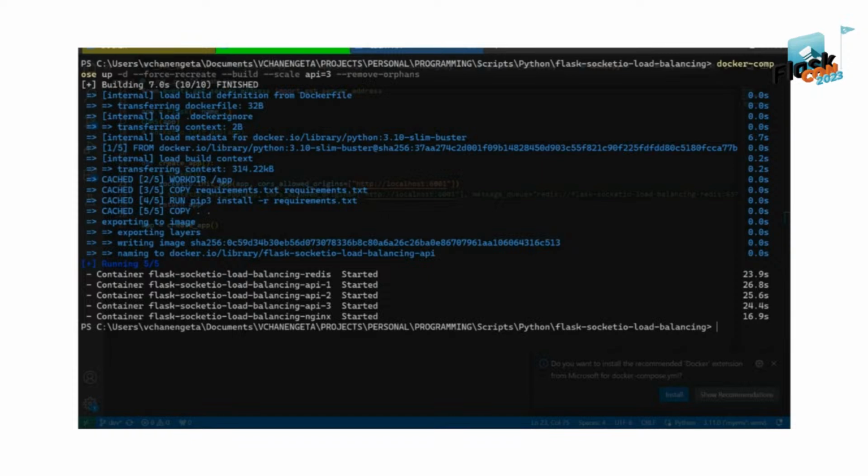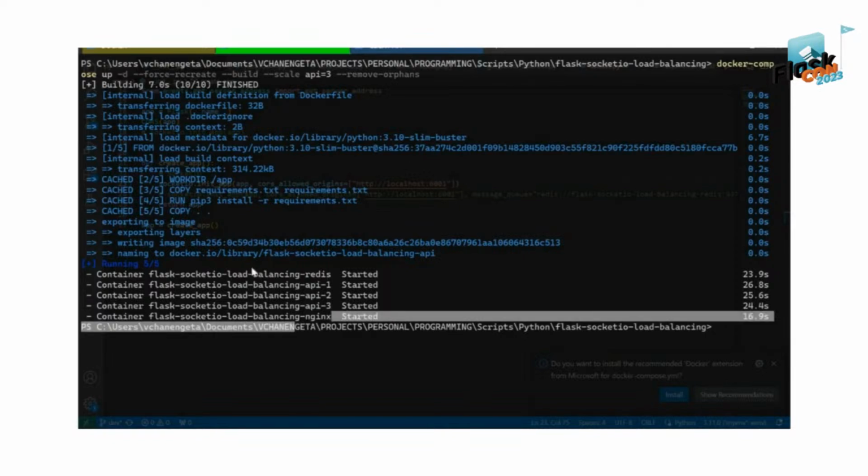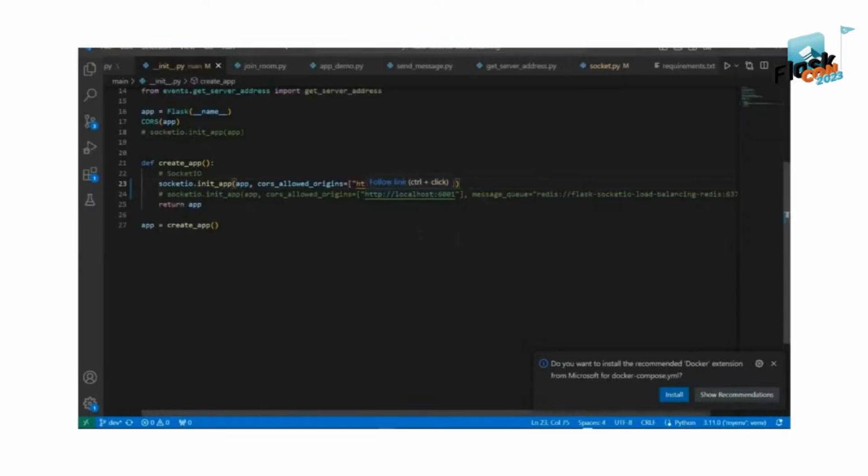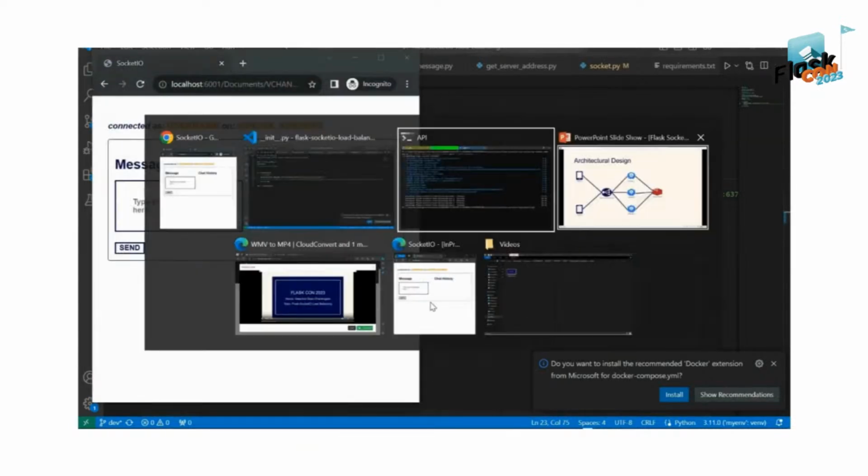Our Flask API is now started. You see there is API 1, API 2, and API 3. There's also the Nginx component in this process. It was also started here, and the Redis was also started, but in our Flask, we didn't mention anything about Redis, right?